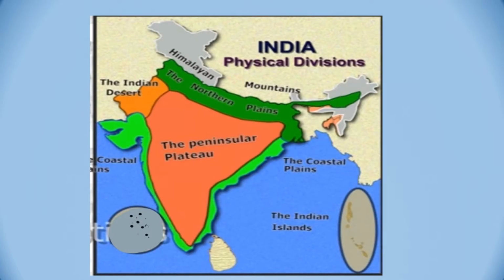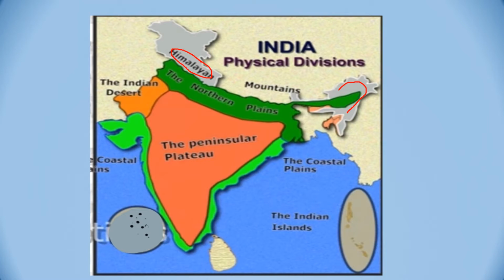To start with, we will see the physical divisions of India. We know we have to study the physical features of India and Brazil both, but we start with India. India has 5 physical divisions, and the first one is the Himalayan region. This you can see, the grey colored. We can compare it to our head also. This is the Himalayan mountain region.